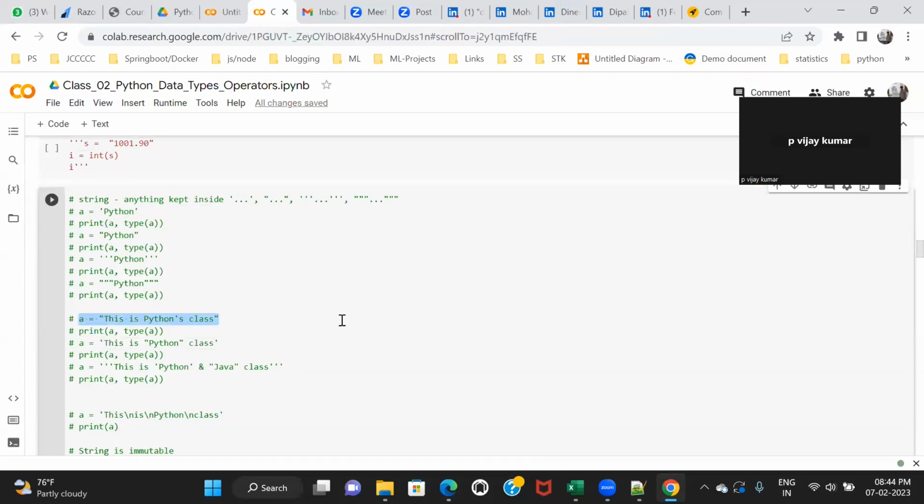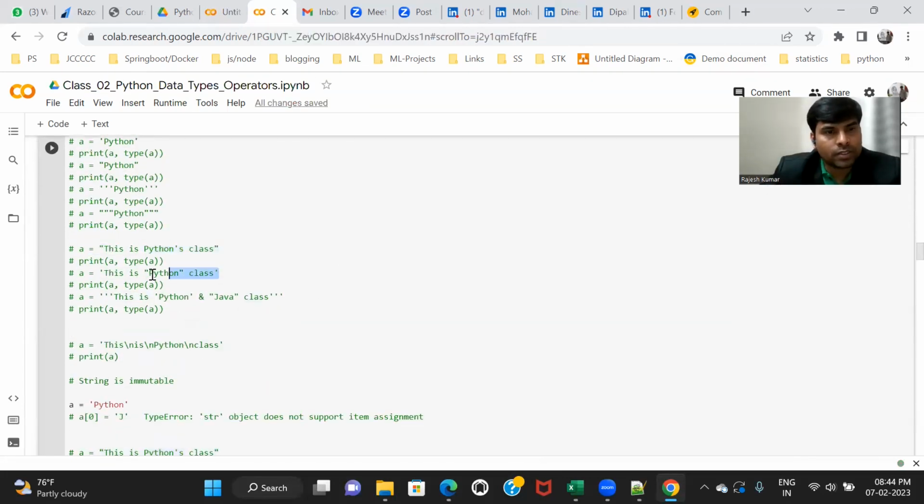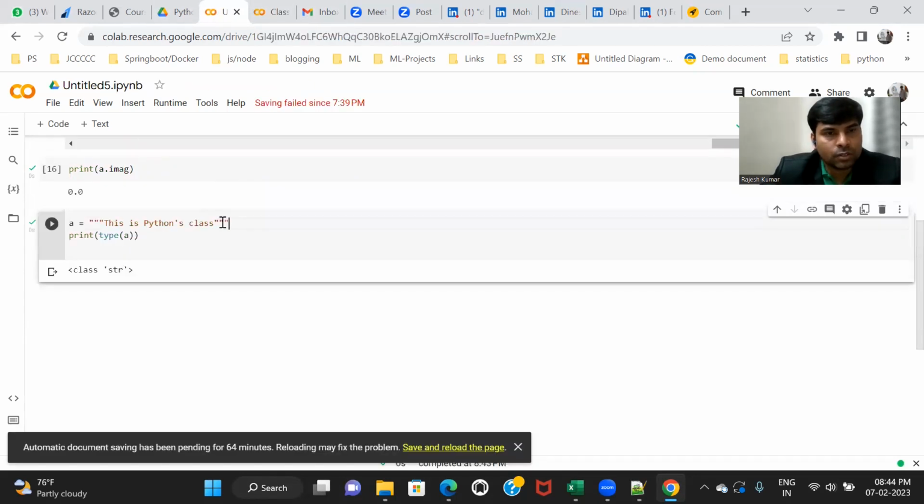Okay. So that depends upon the text, what you want to hold. For example, this example. It has only double quote. So here I have this example. In this text, this is Python class, and Python is in double quote. So my text is holding double quote. You can see here, it's a double quote. So in that case, I cannot use double quote outside. So this is the rule, okay?